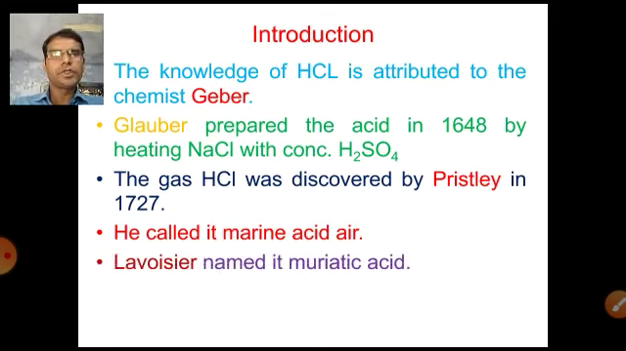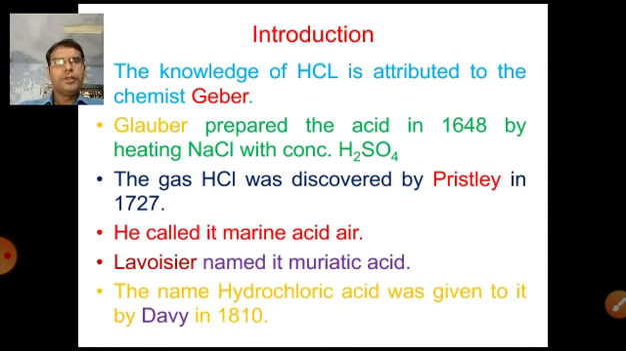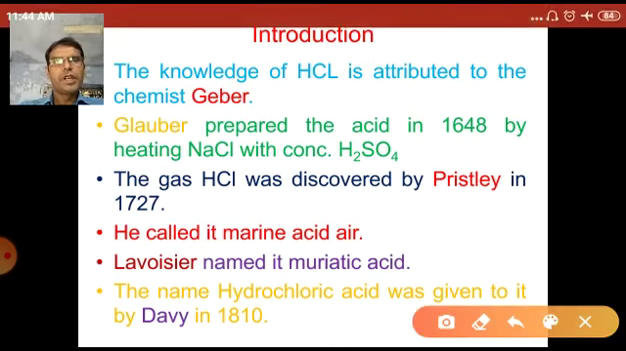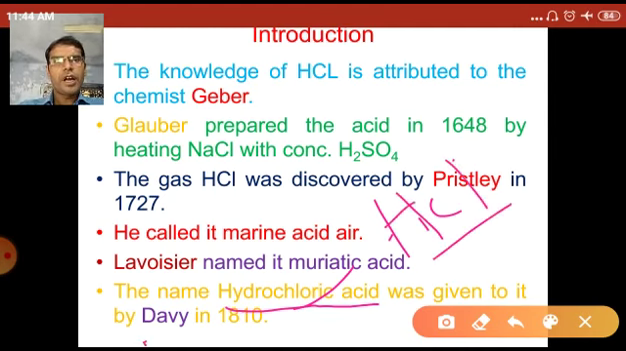Lavoisier named that gas muriatic acid, but marine acid air and muriatic acid, these two names were not continued by later chemists. Finally, Davy in 1810 named the HCl gas hydrochloric acid. So the name hydrochloric acid was given by Davy in 1810.